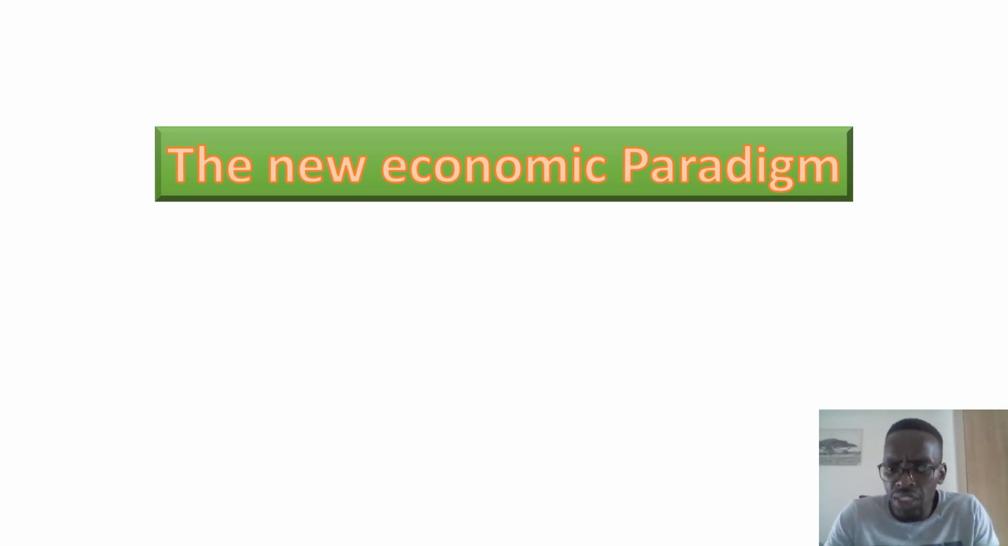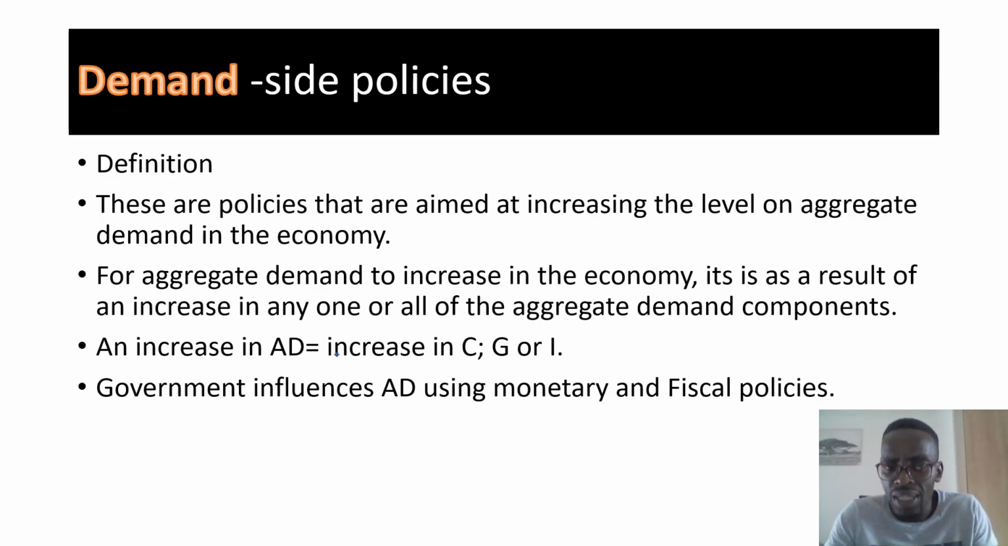And in today's video, we are going to be looking at the concept of the new economic paradigm. Now, for the government to achieve these noble objectives, they generally have two types of policies at their disposal. The first one is called the demand side policy, and the second one is called the supply side policy. Now, someone might be wondering what demand side policies are. Demand side policies are policies that are aimed at increasing the level of aggregate demand in the economy.